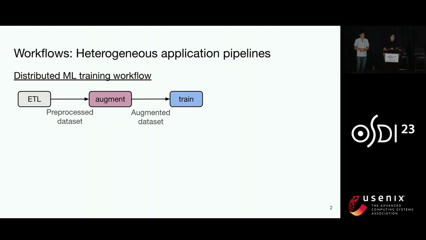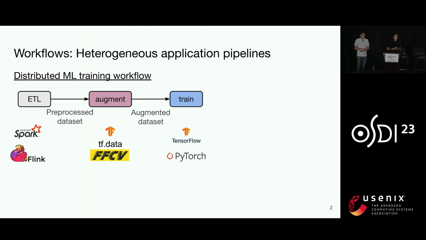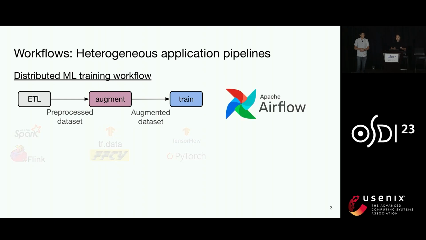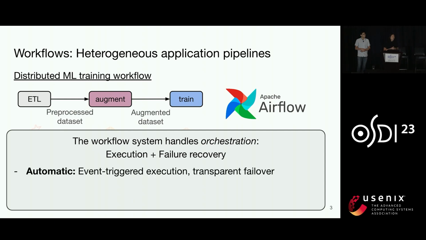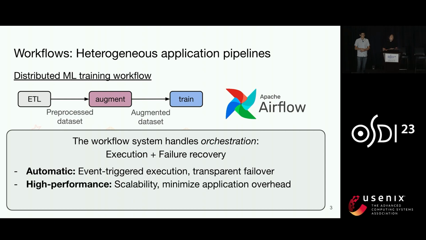Now, each of these tasks might actually involve a separate distributed system. And to coordinate these systems together, today developers are using workflow systems such as Apache Airflow. And the primary role of this workflow system is to provide automated scheduling and failover to reduce user burden. Of course, we want performance, which in this case means scalability with the cluster and the DAG size, and low enough overheads for the application.